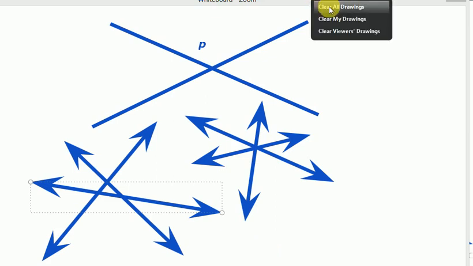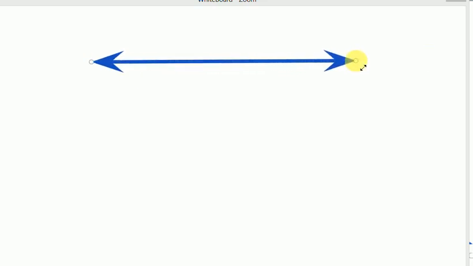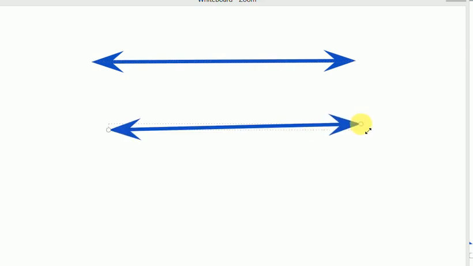Now we are going to understand what parallel lines are. Parallel lines are two lines, just like line number 1 and line number 2. If you extend them, they will never meet, even at infinity.